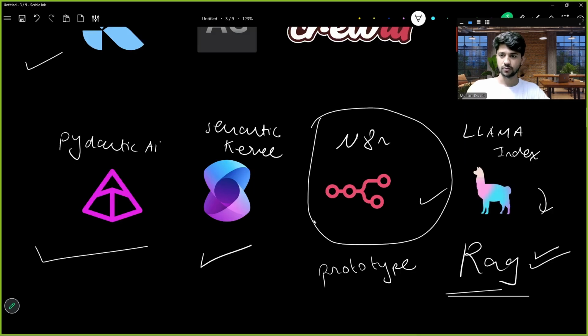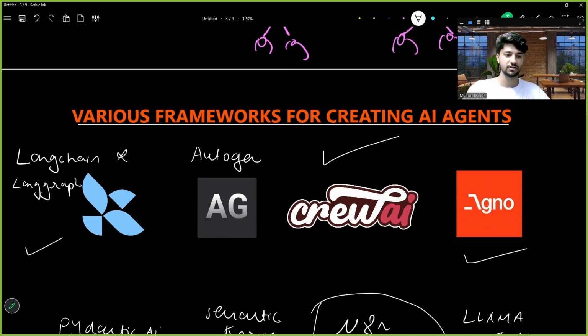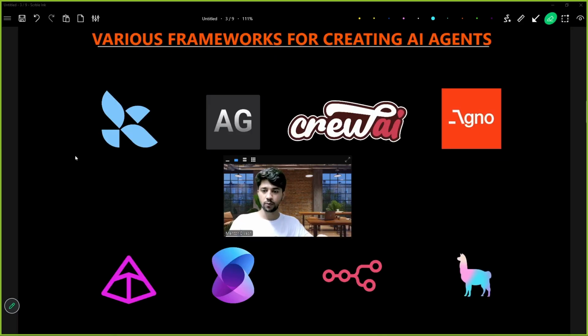So these were all the AI agent frameworks which we use to create different AI agents. Like I told you, when you want control while making your AI agents on a very small level, you go for LangChain. When you want to make multi-agentic systems, you go for AutoGen or CrewAI. When you want to make a quick prototype, you go for CrewAI. If you want a no-code solution, you go for n8n. So these are different ways.